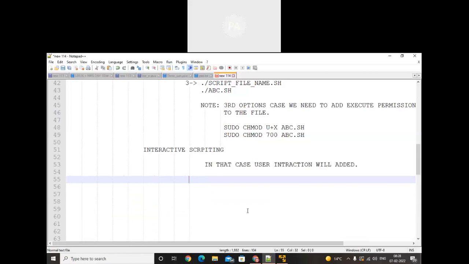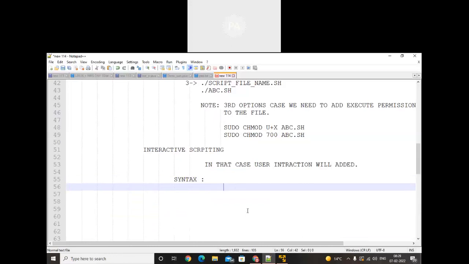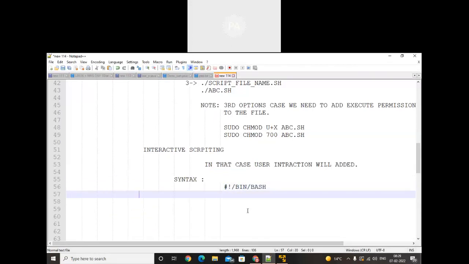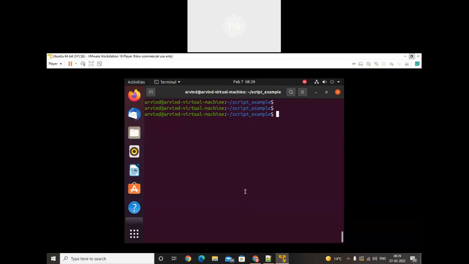So what will be the syntax to write the script? Here again we need to use the same thing: hash exclamation mark slash bin slash bash. And after that, here we need to write some statements to execute. Okay, so I will write a code for that first, and later on we'll discuss it. I want to create an interactive script. So what should I do here? I will create cat name.sh, which will accept the name. Cat name.sh. I will write hash exclamation mark slash bin bash.